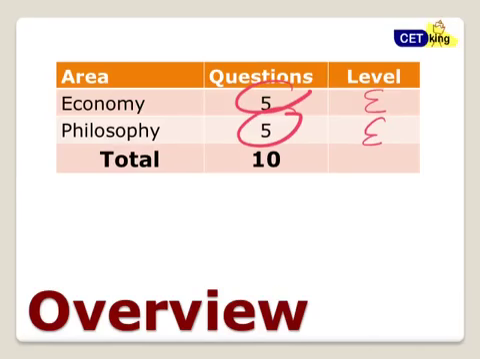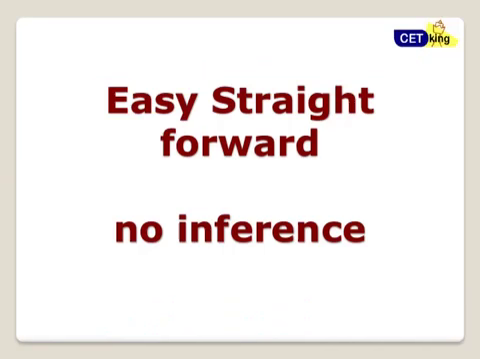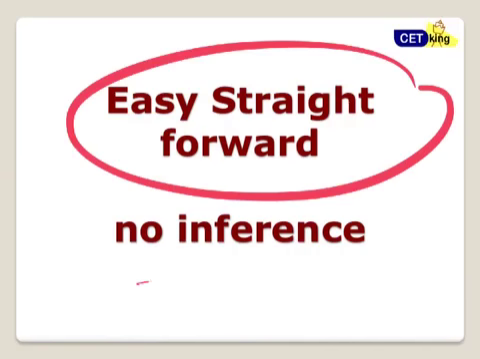In our books, we have short RCs and long RCs. Please go through both of them because there was 1 RC which was a short RC, which is a small RC, and 1 was a long RC. So Cetking books is more than sufficient here as well. Straightforward RC, no inference based questions.